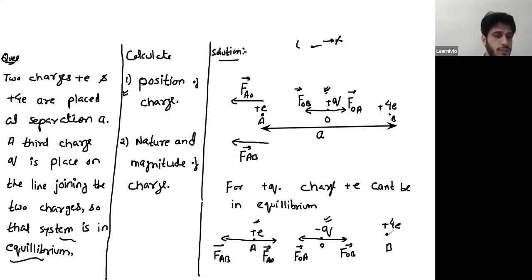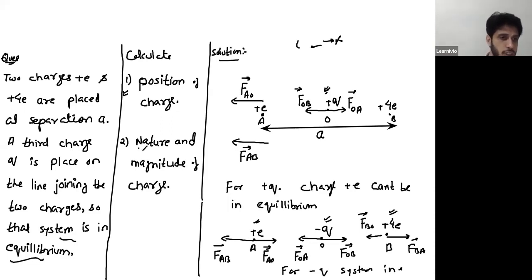In the same way, over this B, this charge at O will attract this charge at B. The direction of force is FBO. Similarly, charge at A will repel this charge at B, and this would be the direction of force FBA. Again here, FAB and FAO are acting in opposite directions, so they can easily cancel out each other. This FBO and FBA are again acting in opposite directions, they can cancel out each other. So forces which are acting in opposite directions can cancel out each other. So in this case, for minus Q, your system could be in equilibrium.